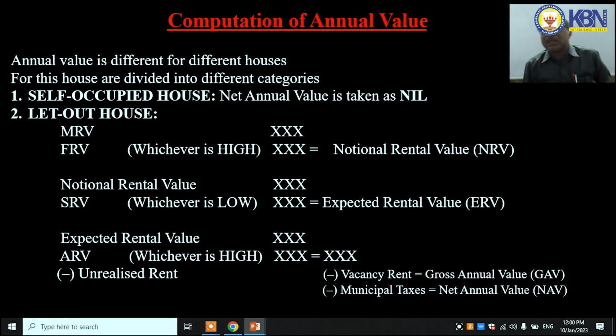From gross annual value, we deduct municipal taxes paid by the owner on cash basis. Next, municipal taxes paid by the tenant will not be allowed. Municipal taxes on accrual basis, which means if it is outstanding, should not be claimed.